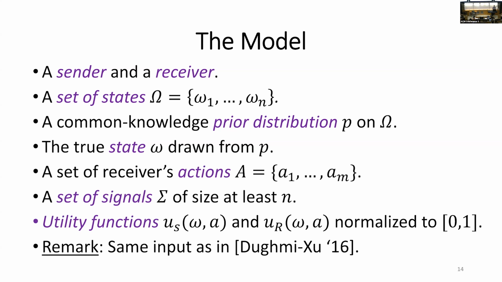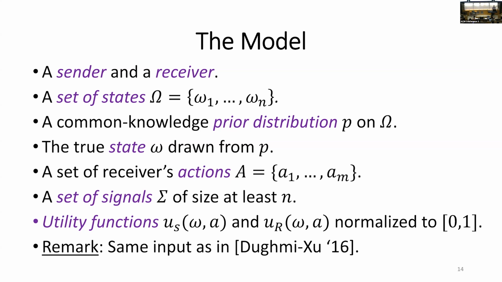And the reason for it is that we prove that to implement a sender-optimal cheap talk equilibrium, n signals are always sufficient. Unfortunately, I don't have time to explain this proof today, but this is what we do in our paper. And also, both agents have utility functions that depend on the state and on the receiver's action, and we normalize them to be between 0 and 1.